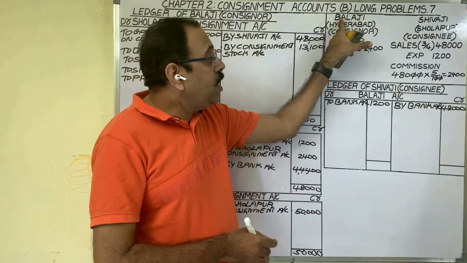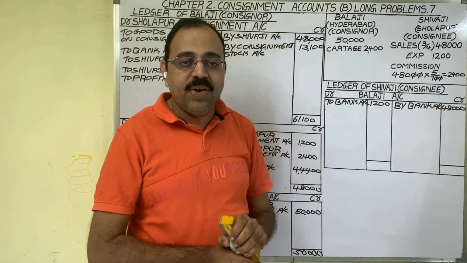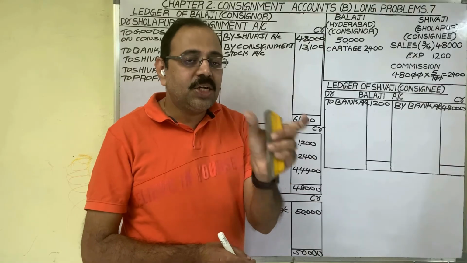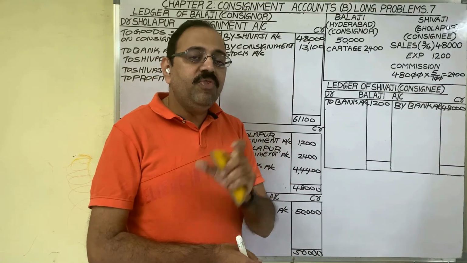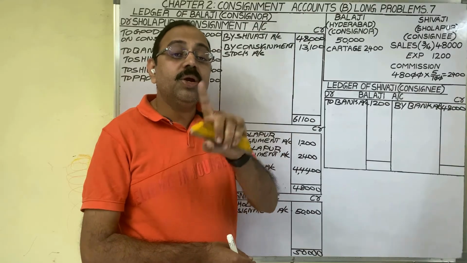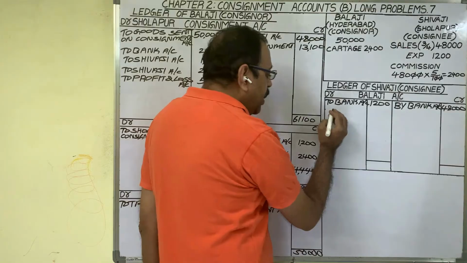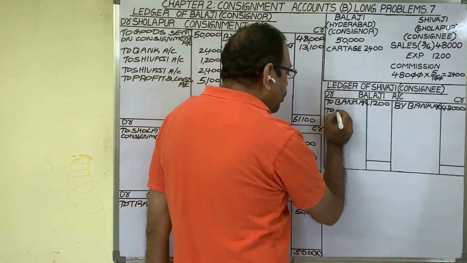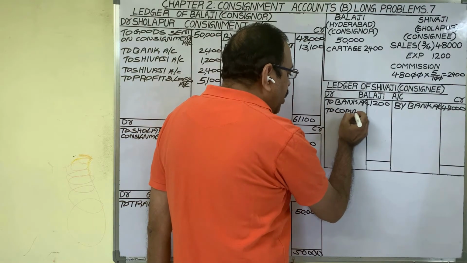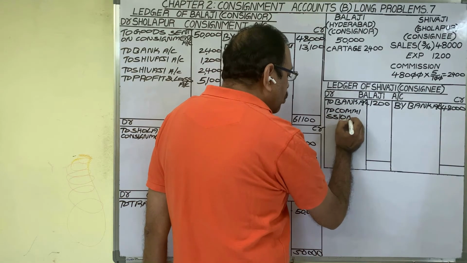So consignor is becoming a debtor for this commission amount 2400. Debtor is an asset. Asset shows a debit balance now. So we should debit Balaji account. Final entry, Balaji account debit to commission account. As Balaji is debited, in Balaji's account debit side we should post. And we should write credit account name, commission account.